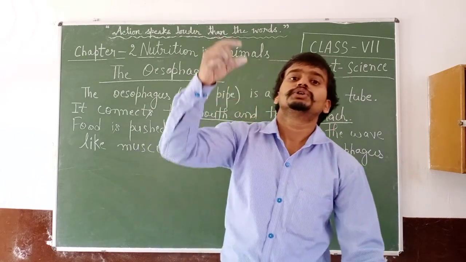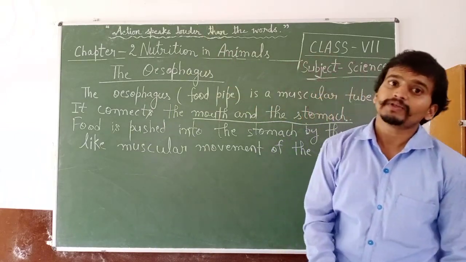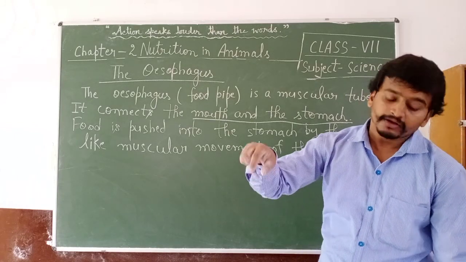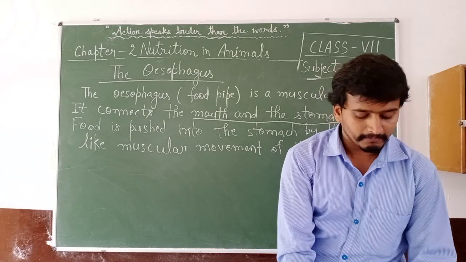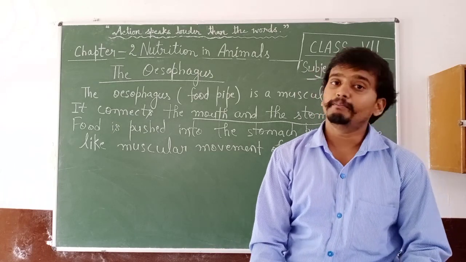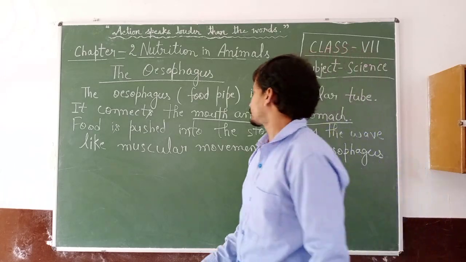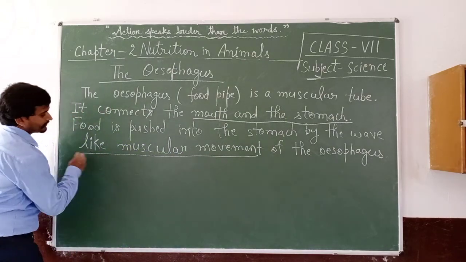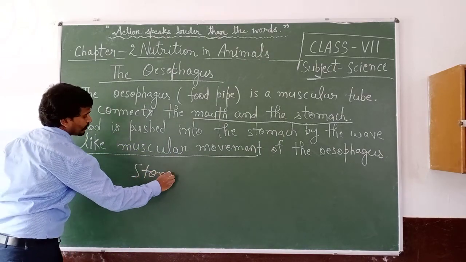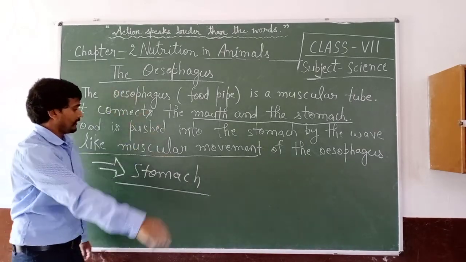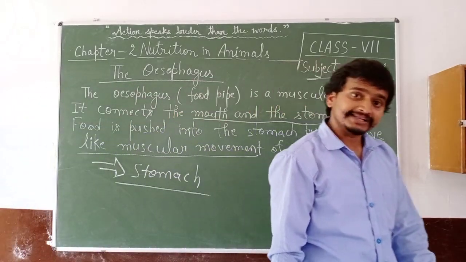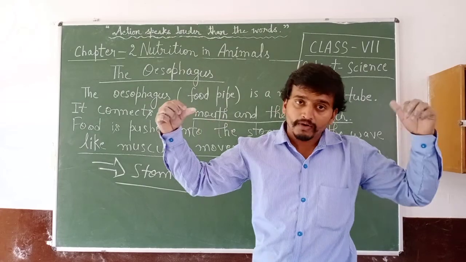After the mouth, through the esophagus, the food enters the stomach. The stomach is a bag-like organ made up of muscles.